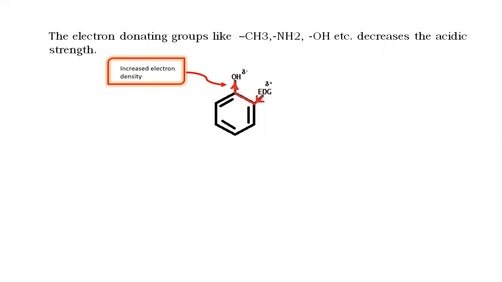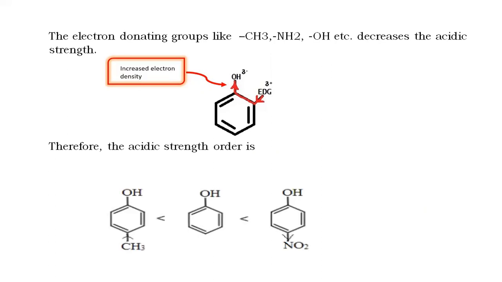As a result, oxygen does not drag electrons from hydrogen and it becomes difficult to lose hydrogen. Therefore, the acidic strength decreases with electron donating groups. So arranging the following compounds on the basis of acidic strength, we can arrange them in the following manner.